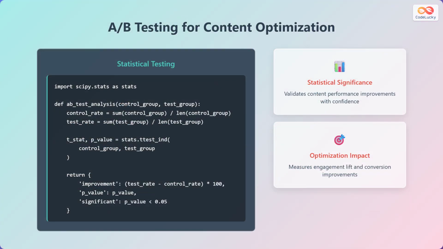Let's delve into A/B testing for content optimization. Statistical testing validates content performance improvements with confidence. Optimization impact measures engagement lift and conversion improvements. By analyzing statistical significance, it is easier to figure out content performance.